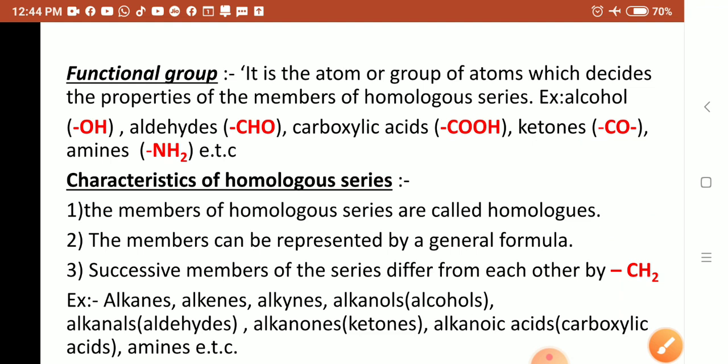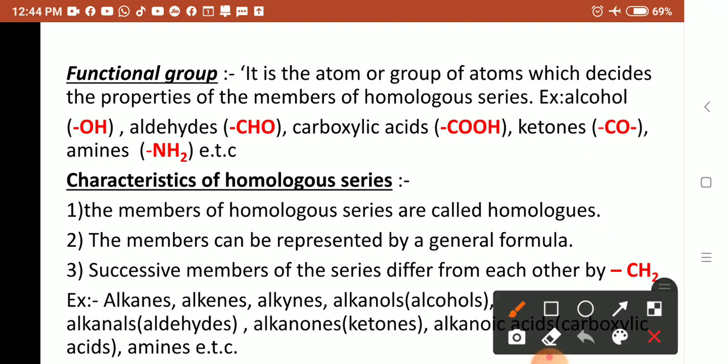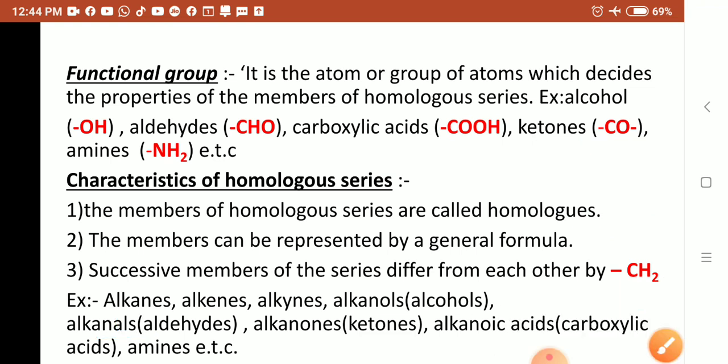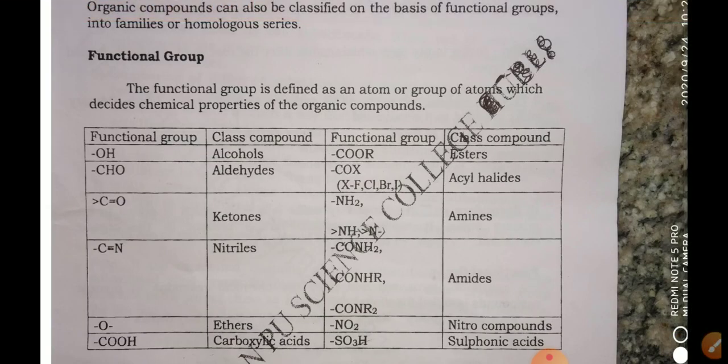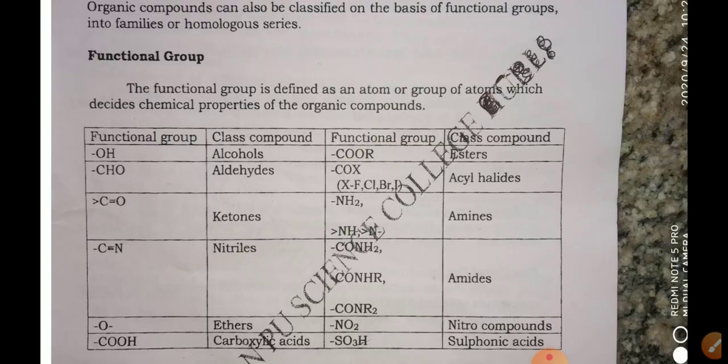Examples: alkanes, alkenes, alkynes, alkanols, alkanals, where alkanals means aldehydes, alkanones means ketones, alkanoic acid, that is carboxylic acid, similarly amines. Then here I have given some of the functional groups which you should remember.